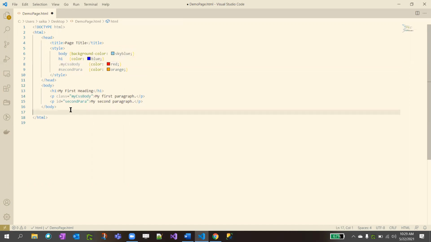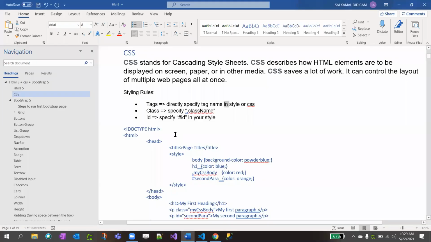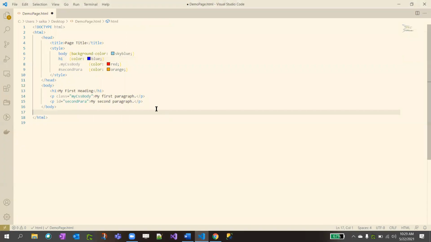And what is the next rule? For applying a class, you need to specify the class name. So here I declared class equal to my CSS body. I specified my custom CSS, right? I'm not directly applying to the p tag. Instead, I'm applying color to the class name. Okay, so that's my CSS body, right? See, my CSS body I declared here.